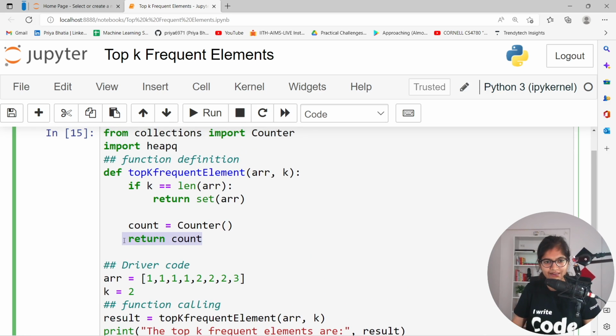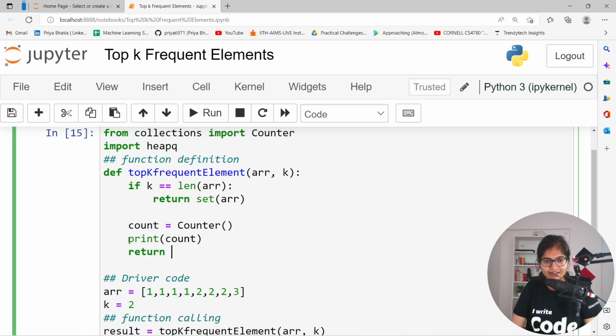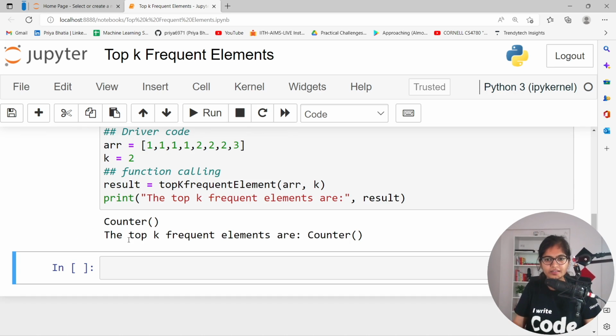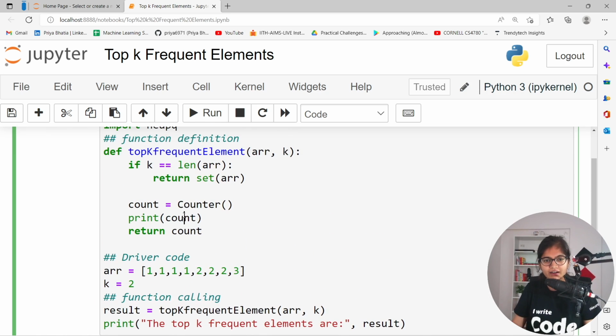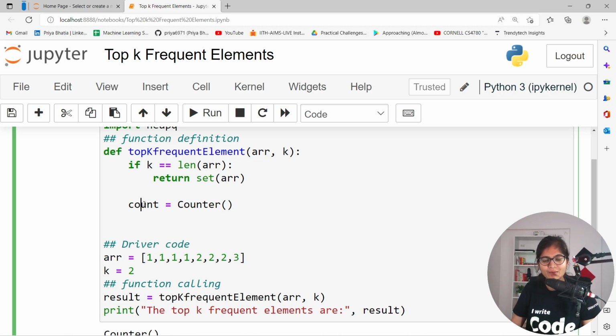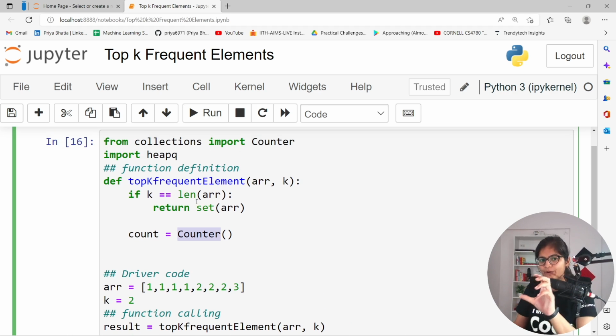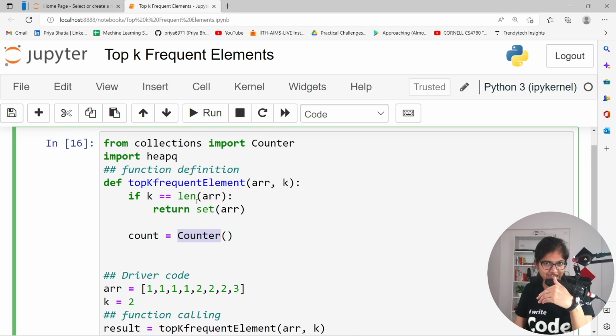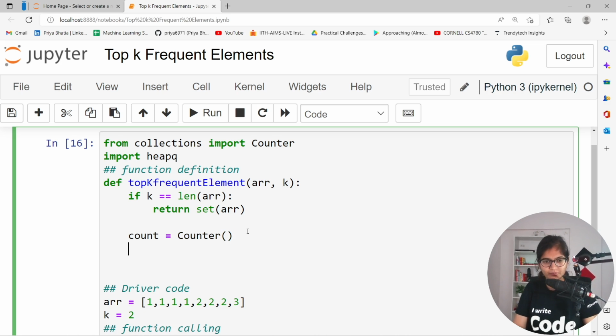Can we print that? Let me print it and see if I can get something out of it. No. Here I think I will be able to print by specifying the keys. So I will show you that. Basically, this Counter gives us key-value pairs, where the key is the unique element that we have and the value is the frequency of that element. I will show you, just wait a minute.